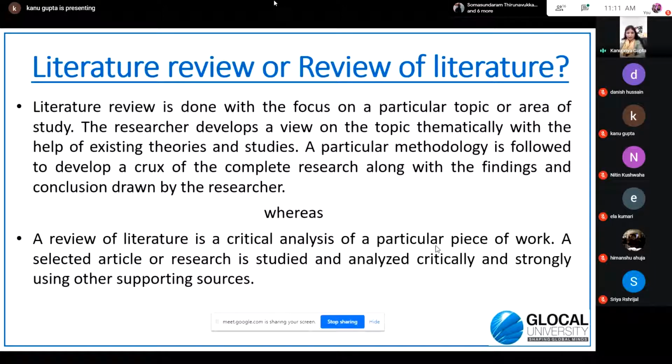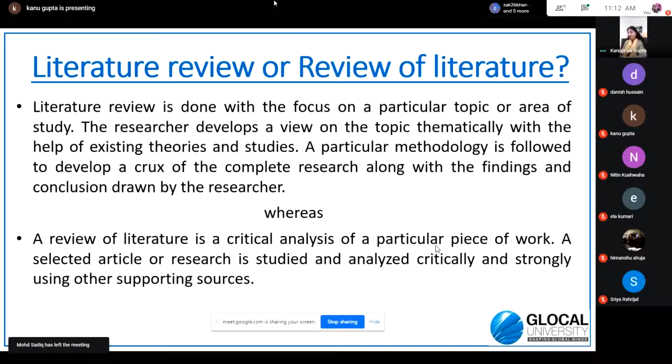In research, when you have a particular research topic, specifically for a PhD, I'm saying, when you have a particular research area, you have a topic, then you need to study all the existing research work that exists in that particular area. So you'll be going through different types of literature that is available in that area. When you're reviewing all the available information, all the literature that exists regarding it, then that is a literature review process. So you thematically go on with all the available papers that you find in that particular area.